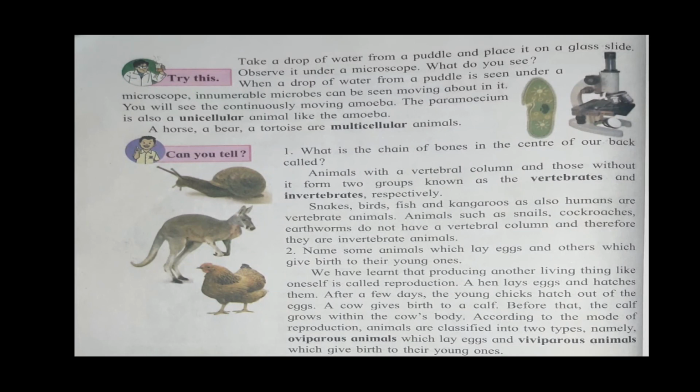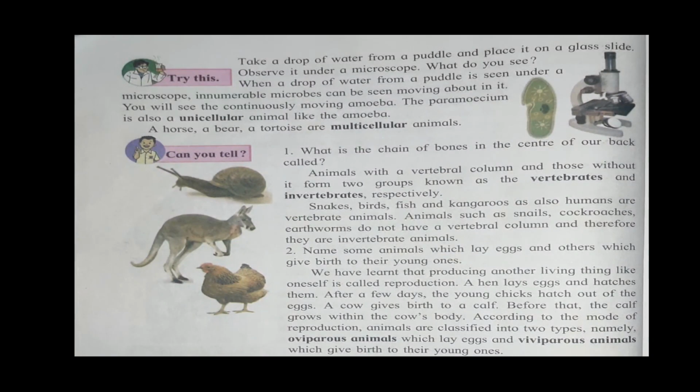Animals are classified into two types, namely oviparous animals which lay eggs and viviparous animals which give birth to their young ones. There are different types of classification of animals: from the cell, unicellular and multicellular.